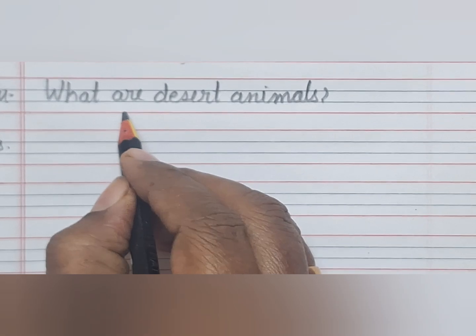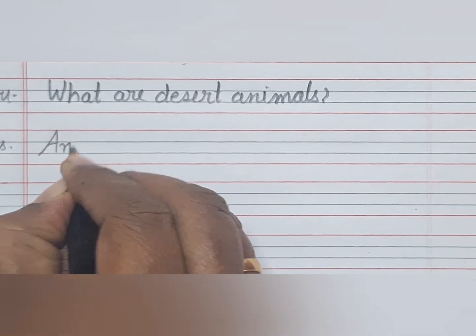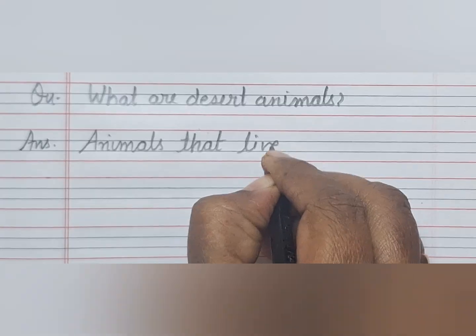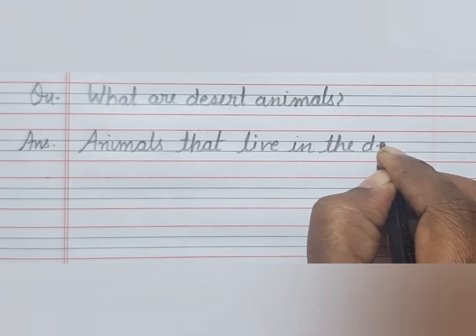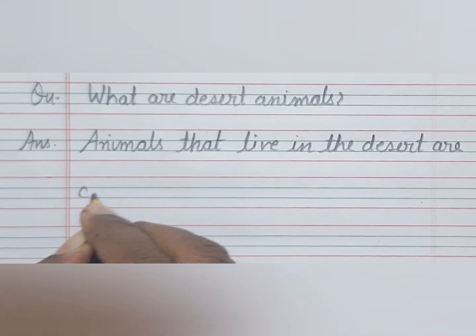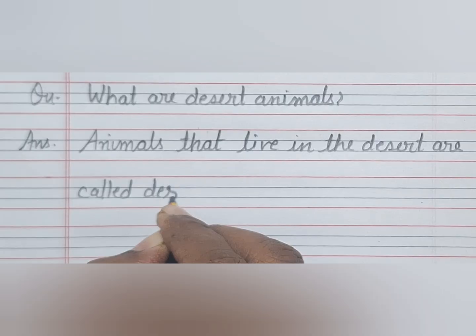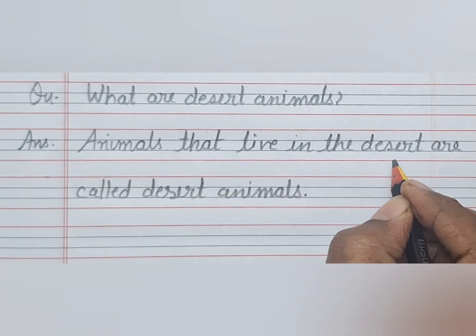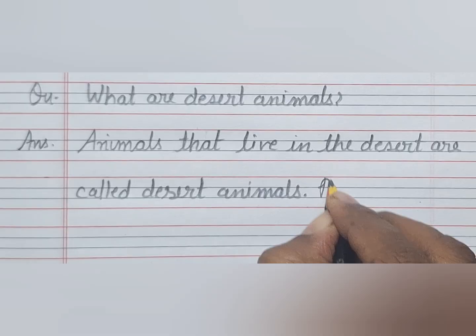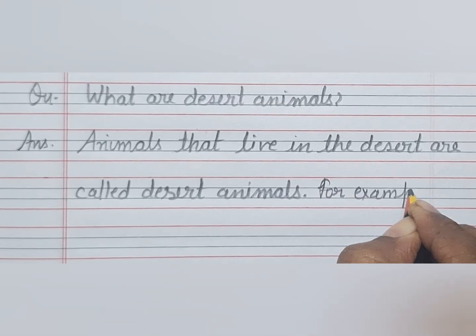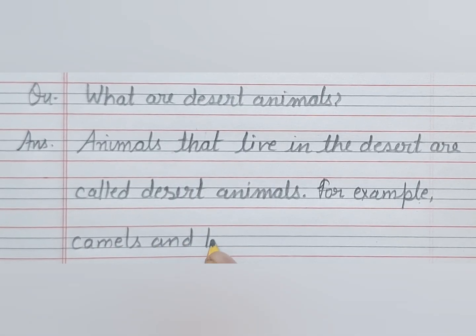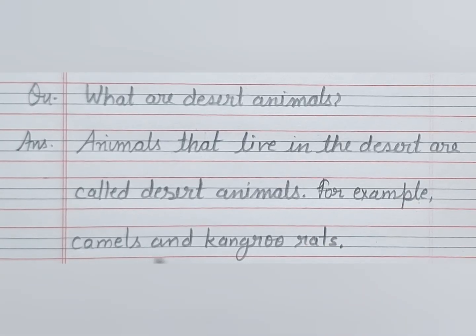If the question is what are desert animals, then the answer is: animals that live in the desert are called desert animals. For example, camels and kangaroo rats.